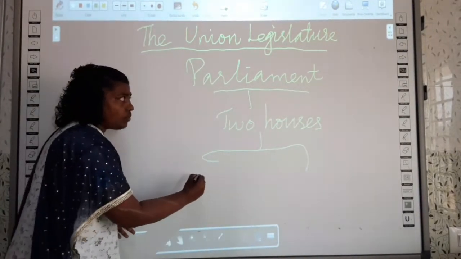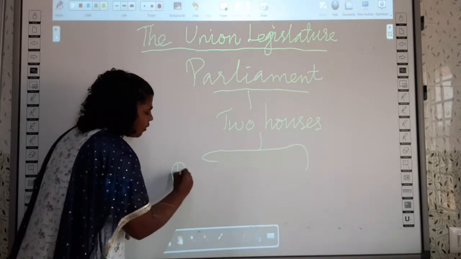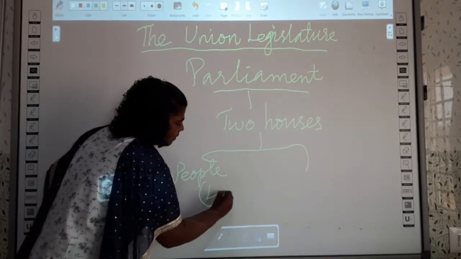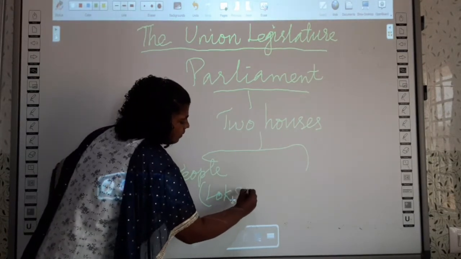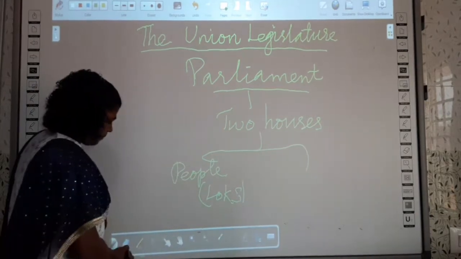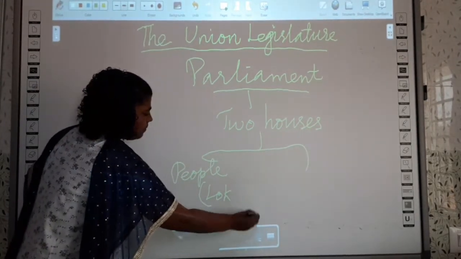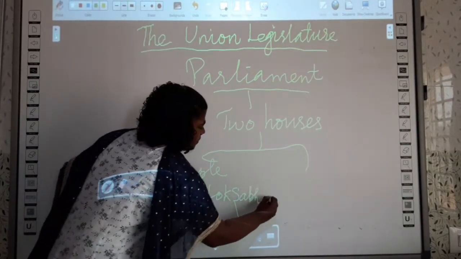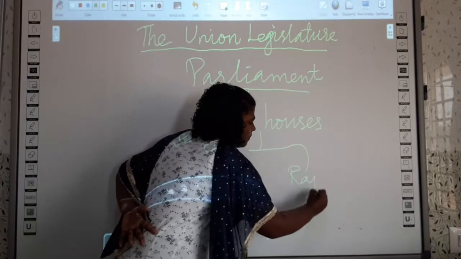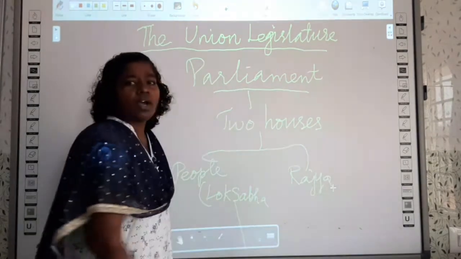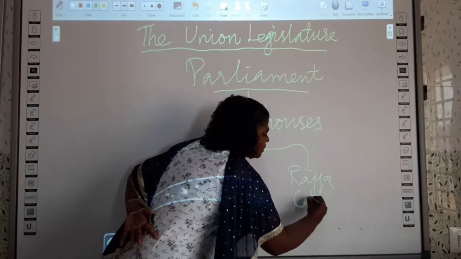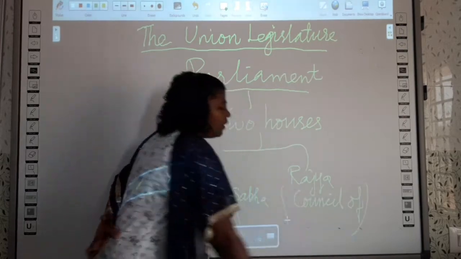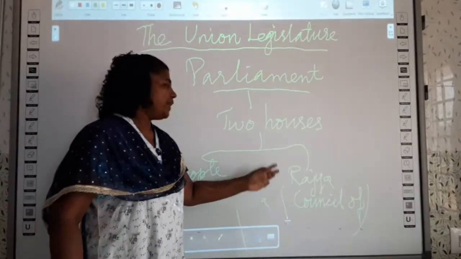What are the two houses? One is the House of the People, or we can say Lok Sabha. Rajya Sabha is otherwise known as Council of Ministers.